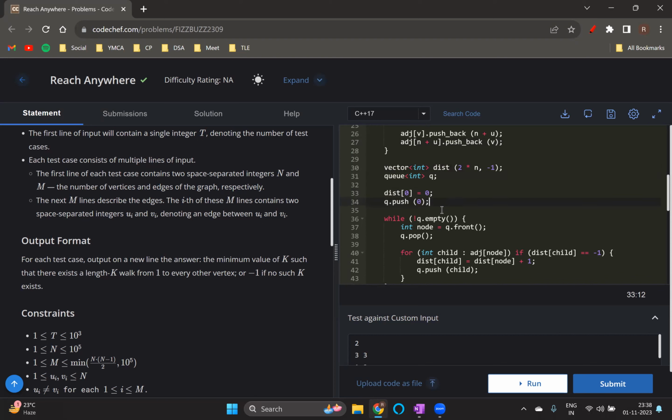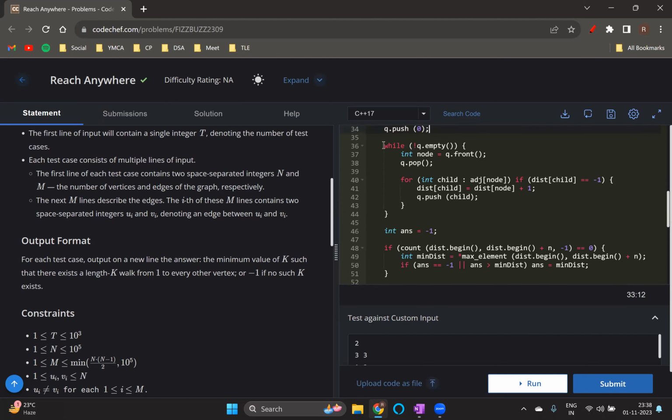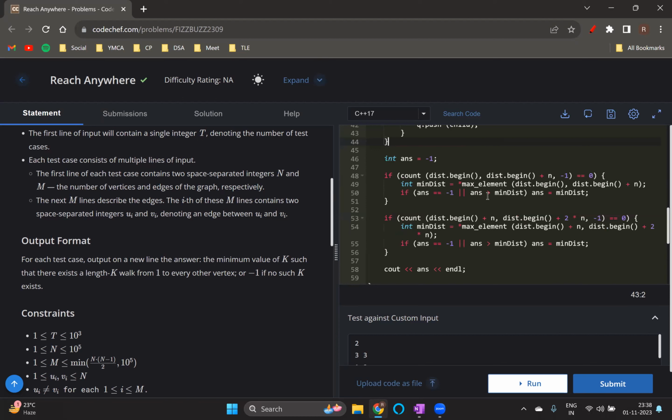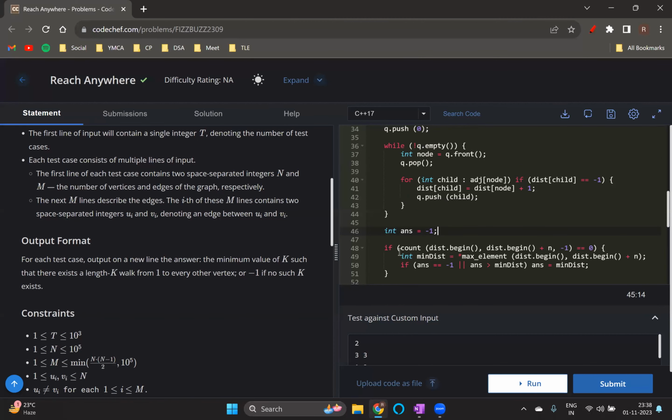For the starting node, I'm having its distance 0 and pushing it into the queue. And then there is just simple BFS, nothing special. After that, I initialized our answer by -1. Check if there is any node having a distance equal to -1.